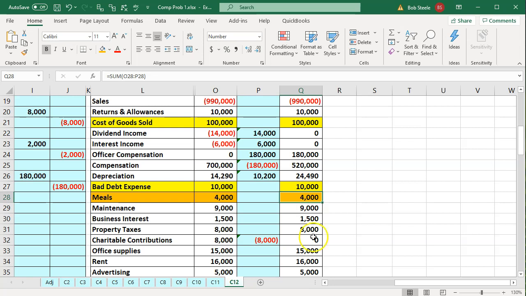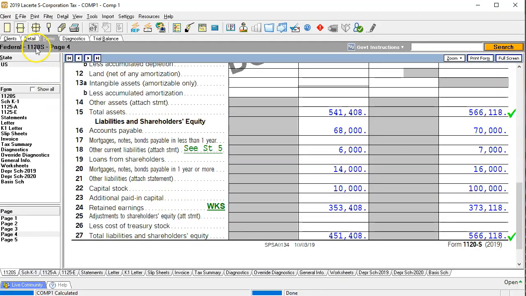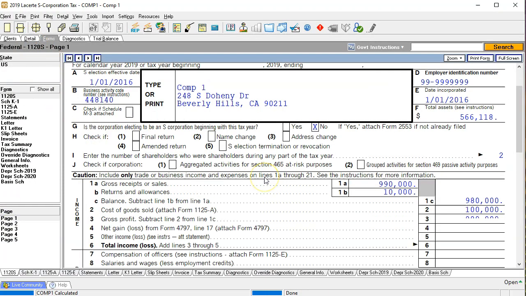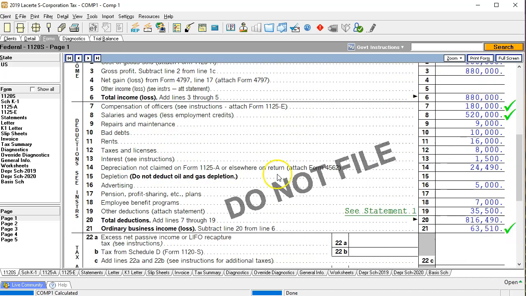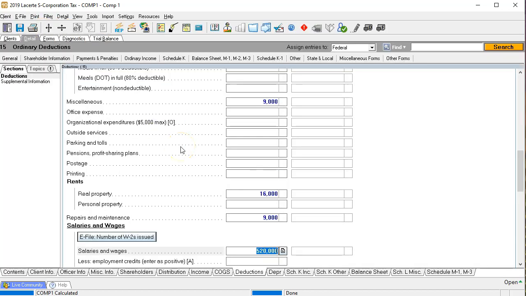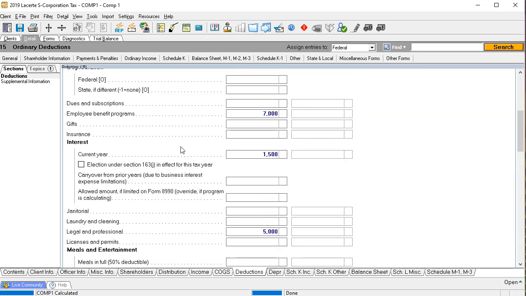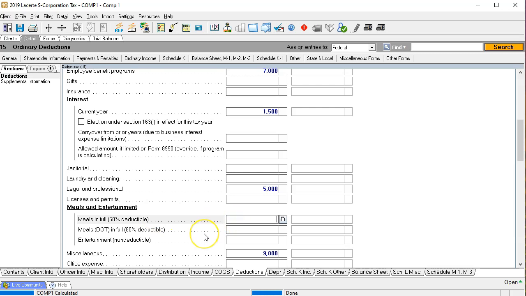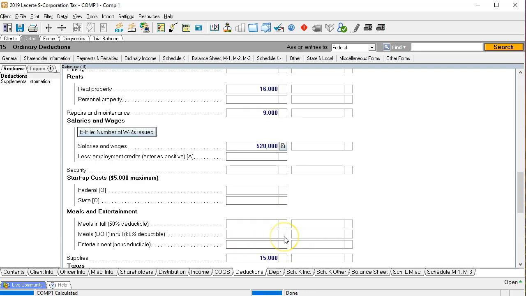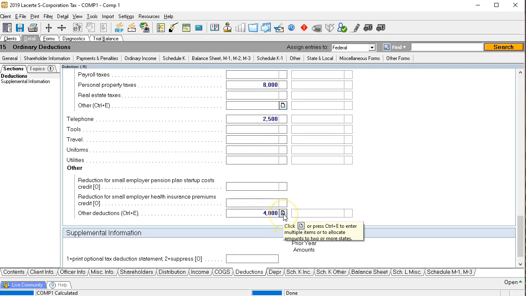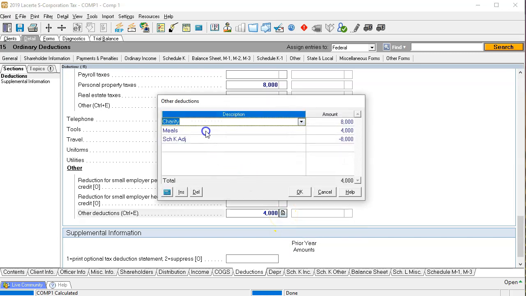So if we go back to the software and go to page 1, we're considering the meals and entertainment. We didn't put it into meals and entertainment, but rather into the other deduction. In other words, if I go into the data input screen for meals and entertainment and put the full amount, it'll automatically take 50% and do an M1 adjustment for it. But we didn't want to do that at first because that's going to throw us off. So rather than doing that, we entered it into the line item down below, into meals down here. So it's just a normal deduction.